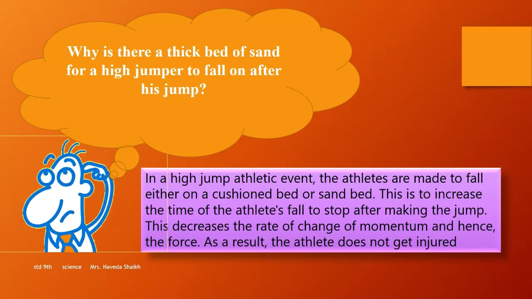So in this, when the athlete jumps, this decreases the rate of change of momentum and hence the force. As a result, the athlete does not get injured because of the bed that was placed.